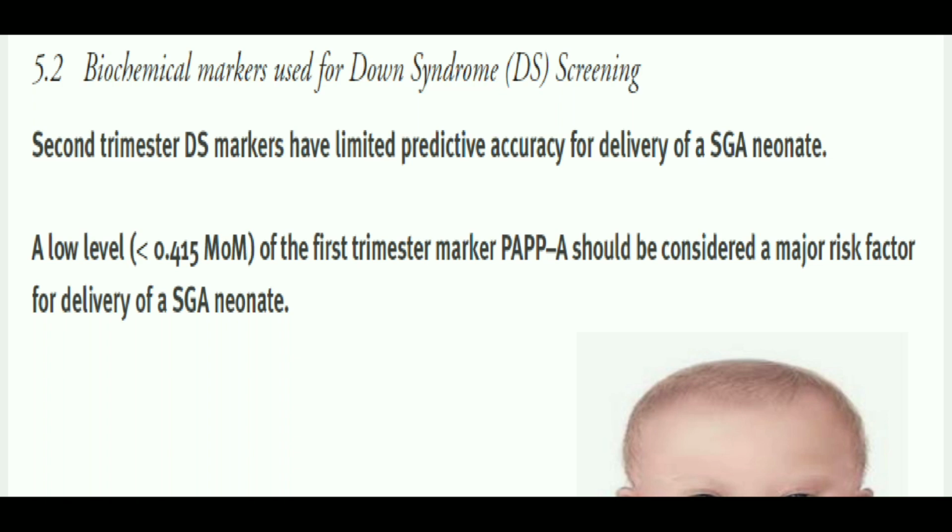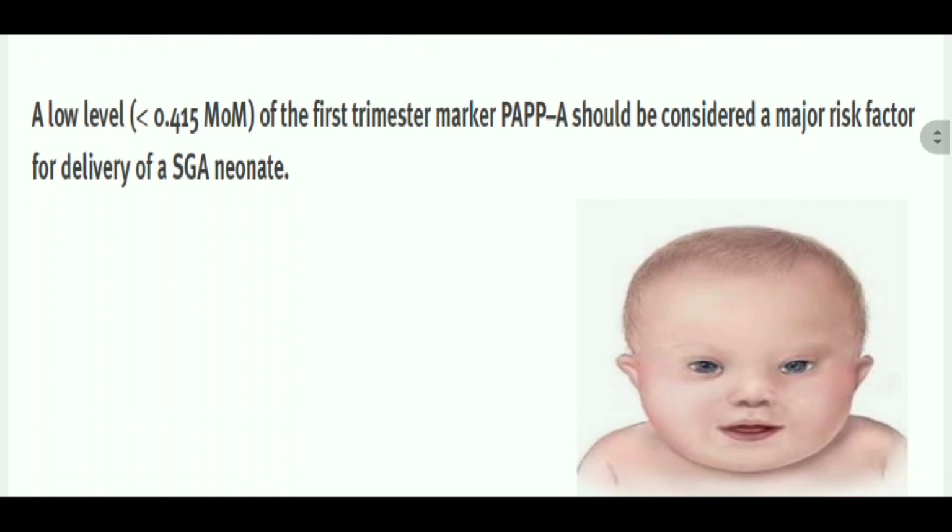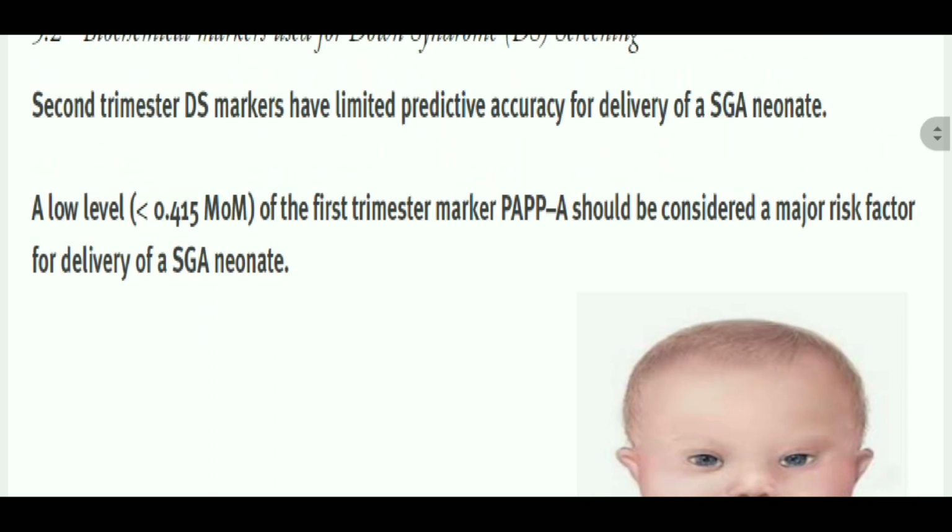But a low level of first trimester marker PAPP-A should be considered a major risk factor for delivery of an SGA neonate. Okay, if PAPP-A is of low level, meaning less than 0.415 multiple of median in the first trimester, that is the major risk factor.